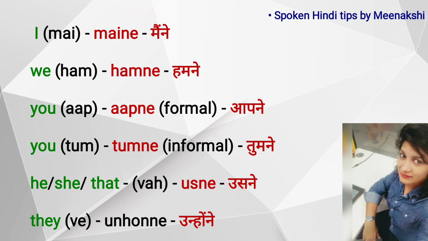He, she or that, which is वह, becomes उसने. Okay, and they, which is वे, becomes उन्होंने. Okay, so just remember the last two because they are quite different. वह becomes उसने and वे, when they are doing the action, it becomes उन्होंने.